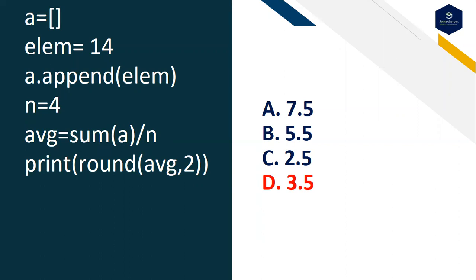Then divided by n. What is n? Here I am declaring n equals 4. So 14 divided by 4 is what? 3.5. Here I am just giving round. Round is an inbuilt function. It is just rounding the value and returning it. I'm asking for two digits, so that's why it is displaying 2 digits. So 3.5 is the right answer.